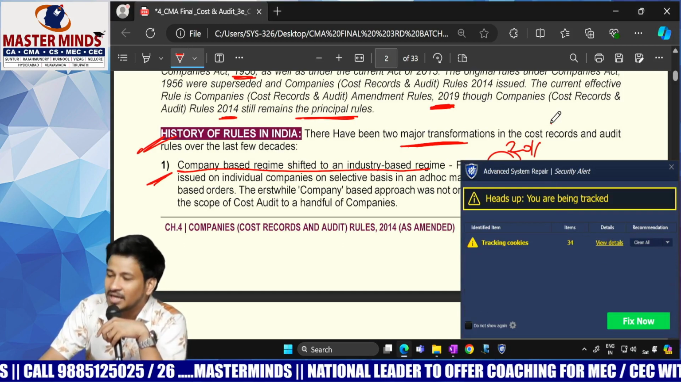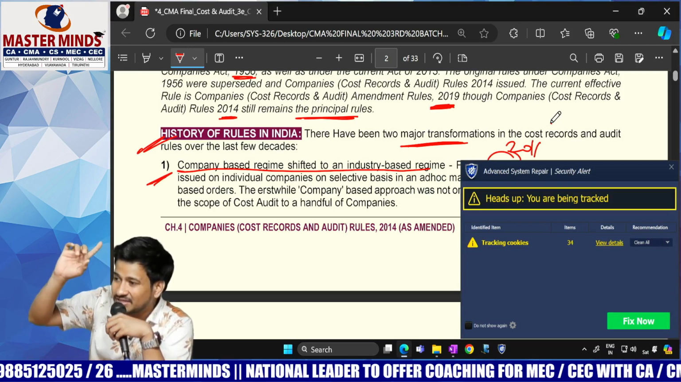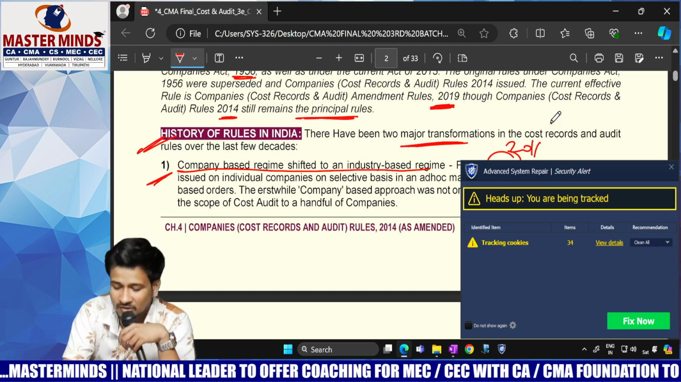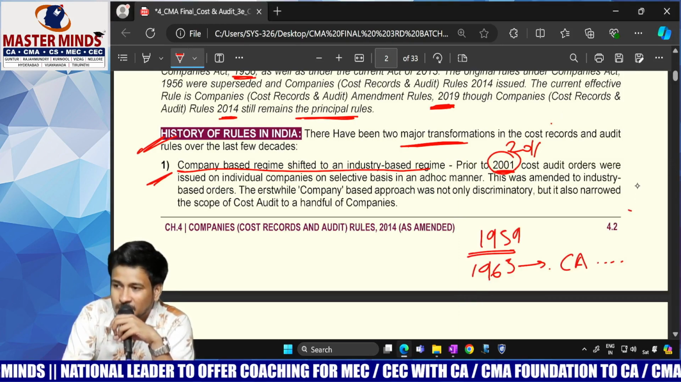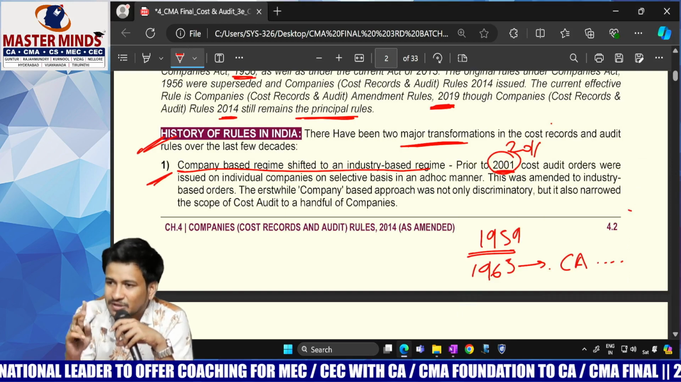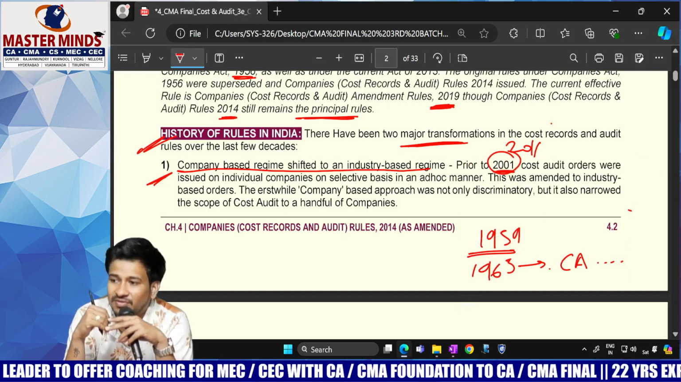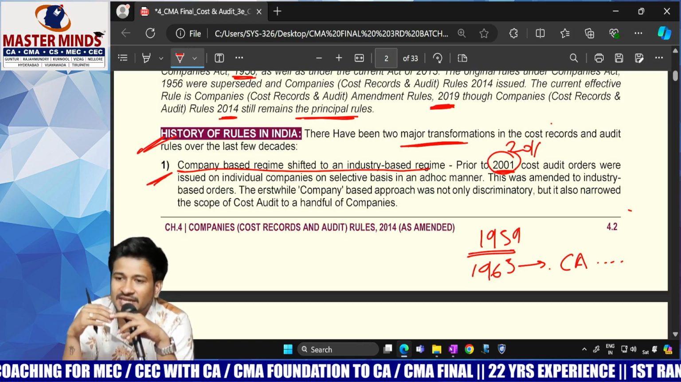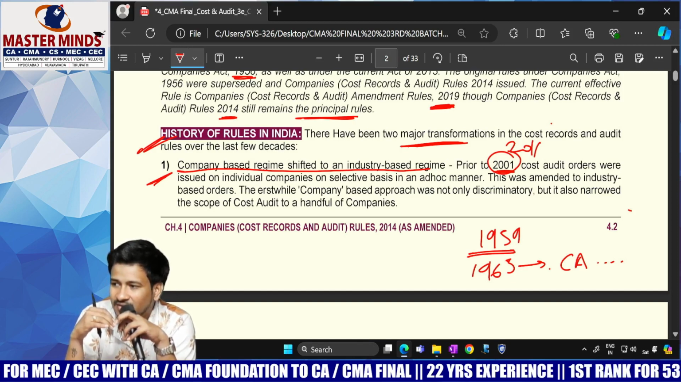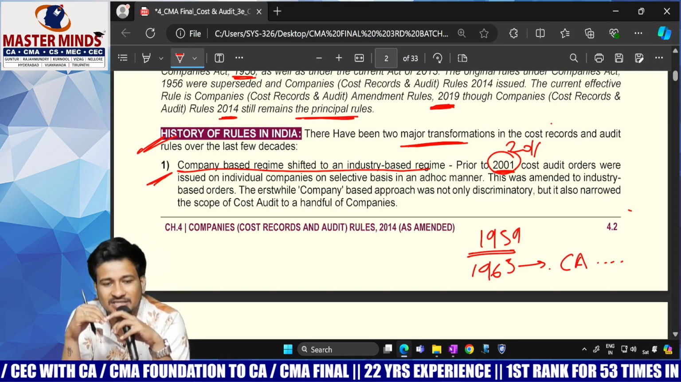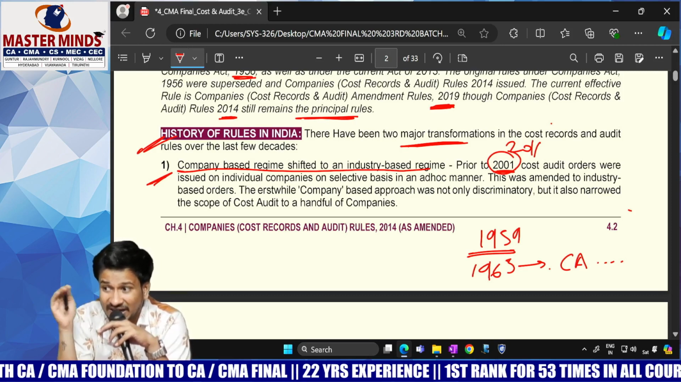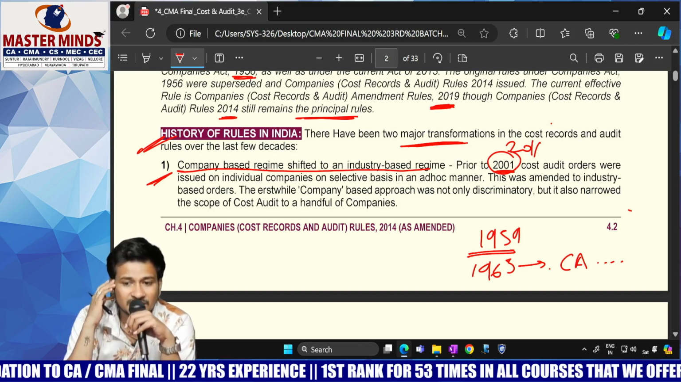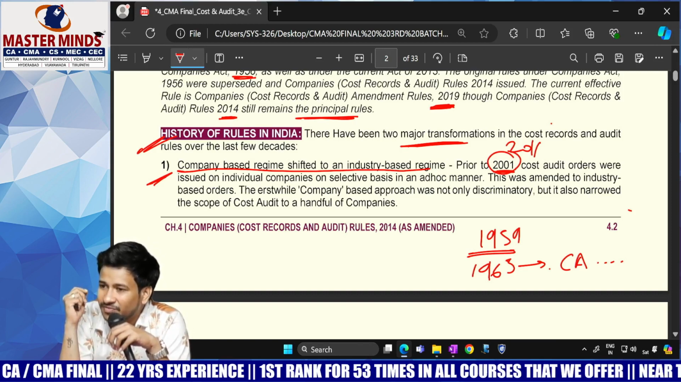In the same way, the Companies Act 1956 rules with respect to cost audits were also superseded, and we have introduced the Companies Cost Records and Audit Rules 2014. The main reasons are two. Number one, initially we had company specific rules, but later our regime shifted to industry specific. Initially cost audit was mandatory for specific companies; later it is mandatory for specific industries, based on the limits of net worth and turnover.